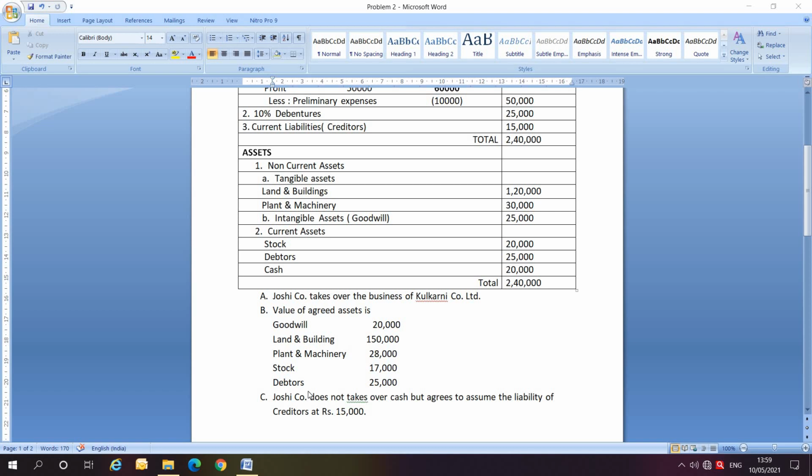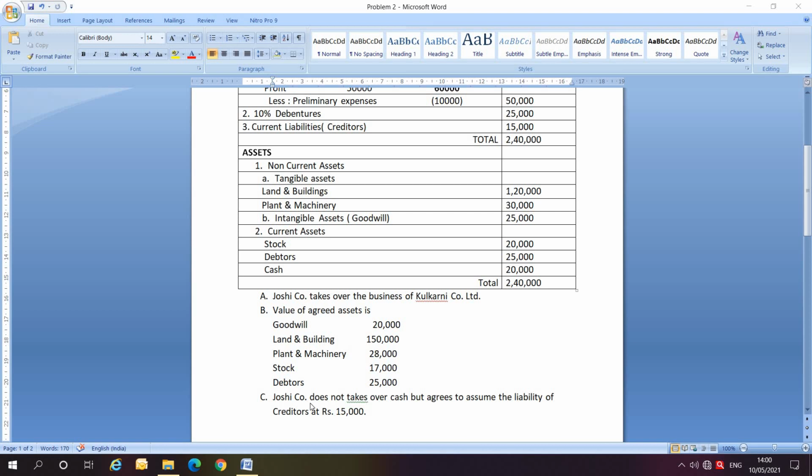So this is basically a problem based on amalgamation in the nature of purchase. That is why new values are given. While solving, we are going to consider these new values, not the old values. Remember, we consider the new values given in the problem.